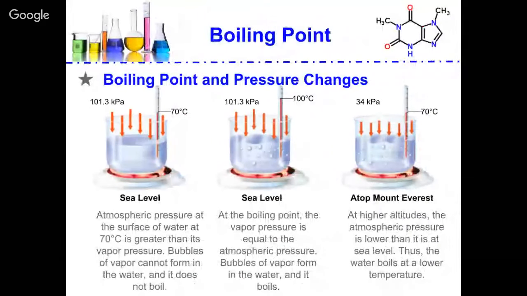So let's look at this. We're looking at sea level and then Mount Everest, and we're looking at where water is going to boil. If we are at sea level, we're going to start at 70 degrees water, and it will not boil because we are not at the correct boiling temperature. We're at 70 degrees and not 100. When I heat it up to 100 though, we're going to get water to boil because that's the temperature in Celsius that water boils at. Now, what if I go on top of Mount Everest? Well, that's a very high altitude, so the boiling point is going to decrease.